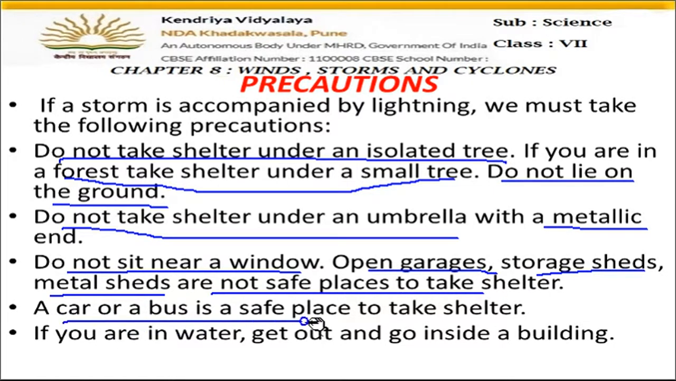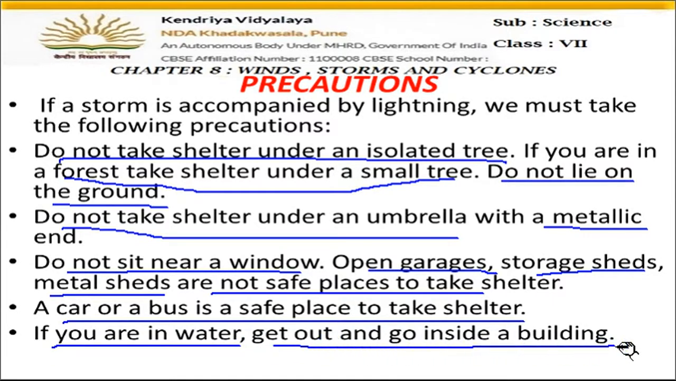A car or a bus is a safe place to take shelter. We can sit inside a car or a bus. If you are in water, get out and go inside a building, because water is also a good conductor of electricity. So if we are in a pool or in a river, something like that, we should come out of the water, because during lightning it is harmful. Water is also a good conductor of current.